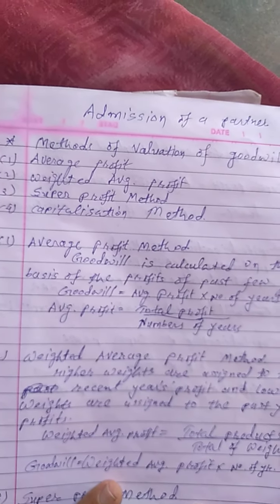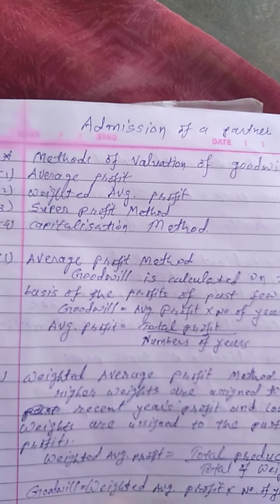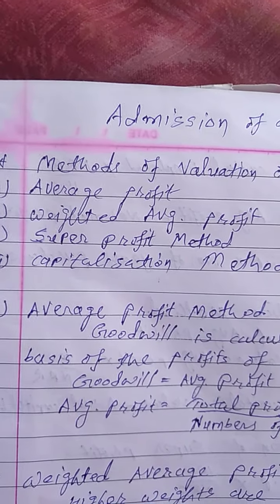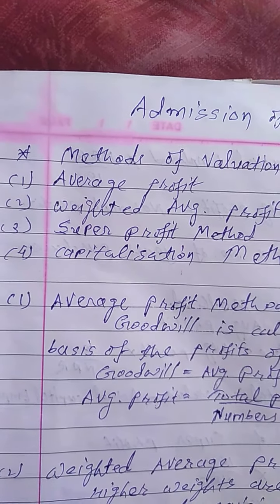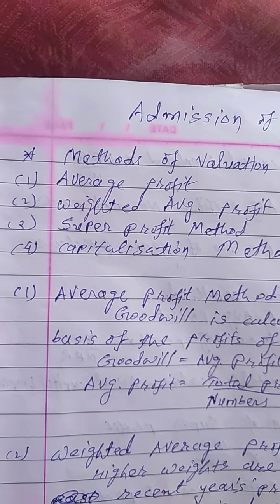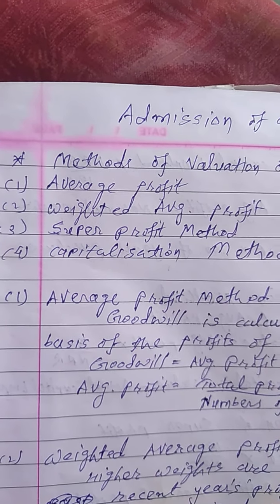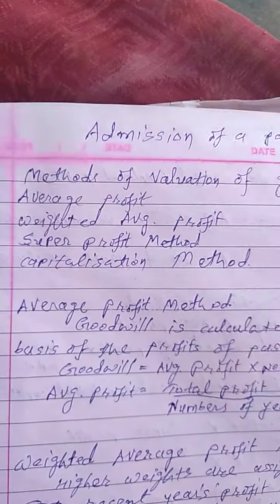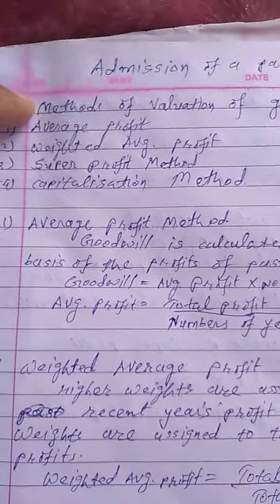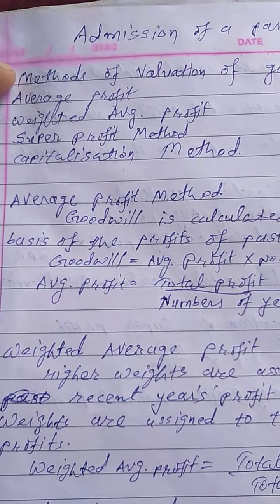Here I am going to discuss different methods of valuation of goodwill. The first method is average profit, the second is weighted average profit, the third is the super profit method, and the fourth is the capitalization method. First of all, I am going to discuss the average profit method.